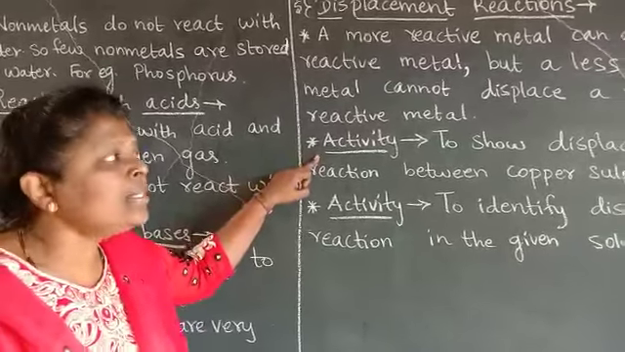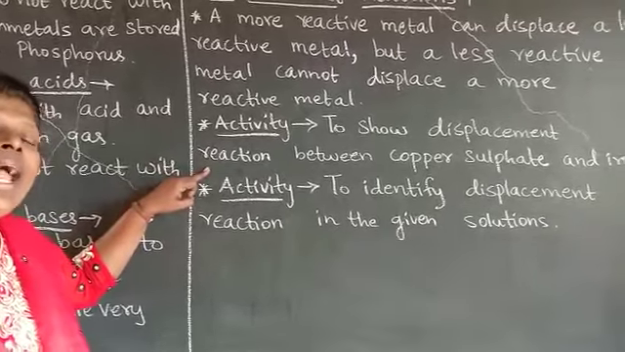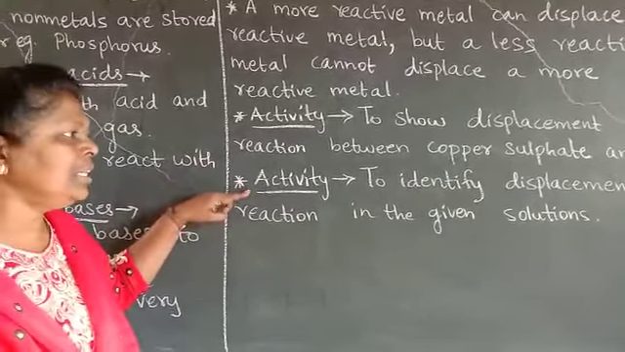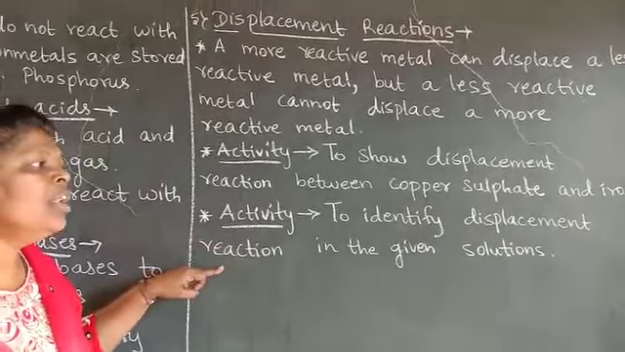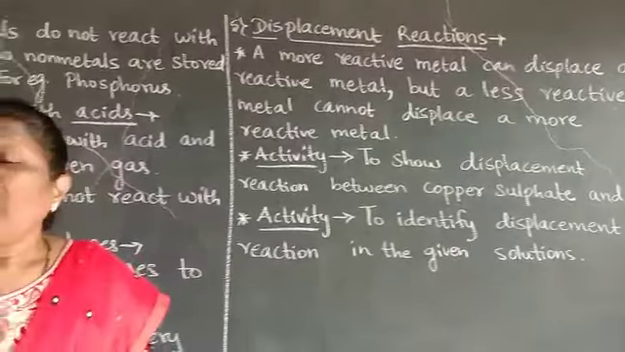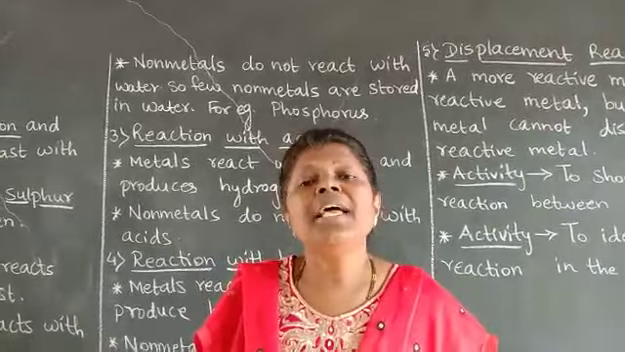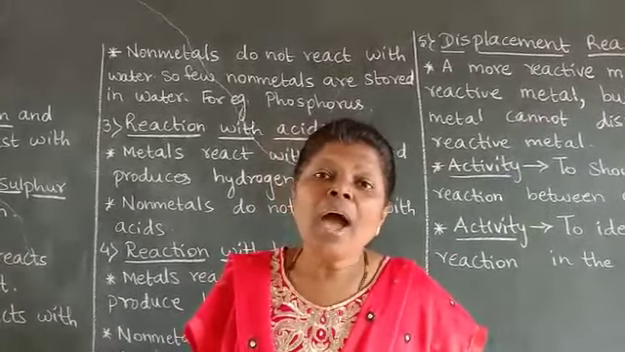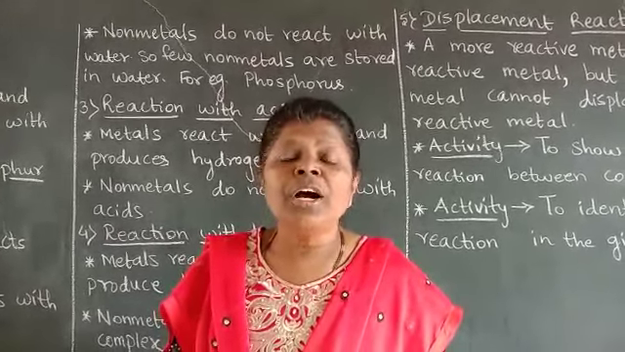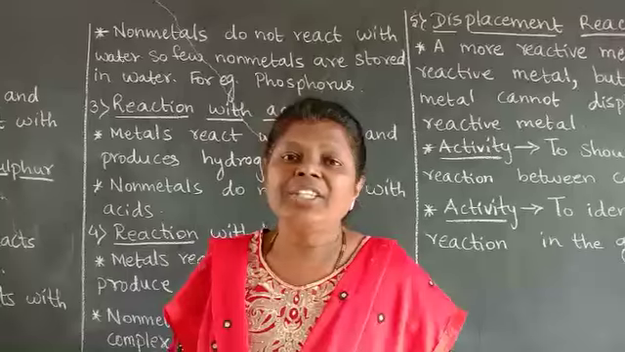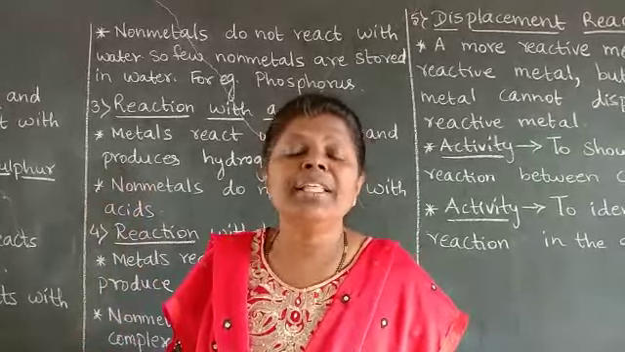First activity is to show displacement reaction between copper sulfate and iron. And second activity is to identify displacement reaction in the given solution. So children, I will be doing so many activities. So watch these activities carefully children, because you have to write observation, conclusion, procedure, precautions of these activities. And children, try to understand the concepts given in this chapter.